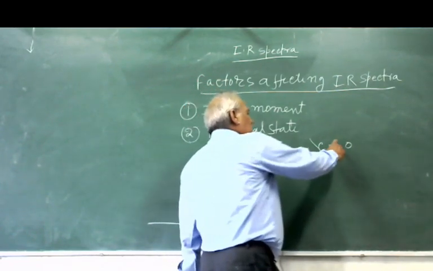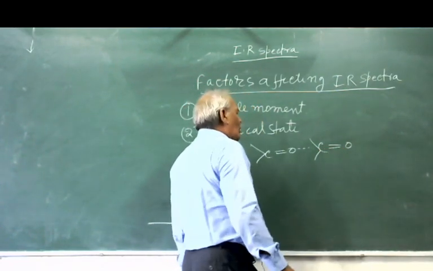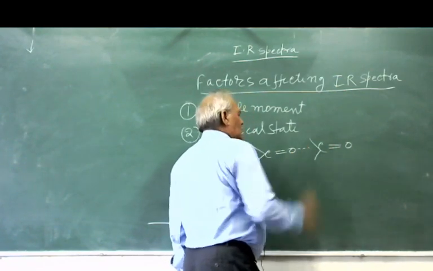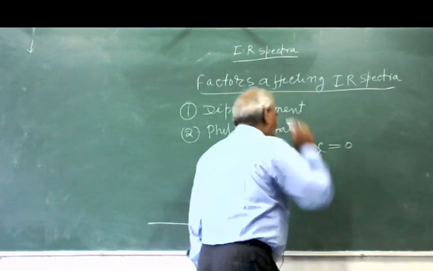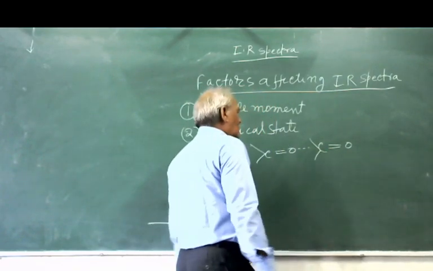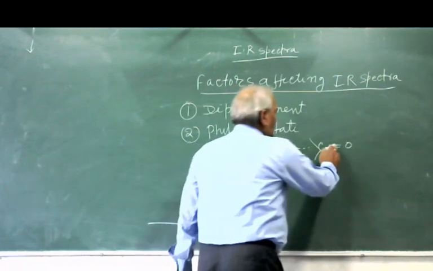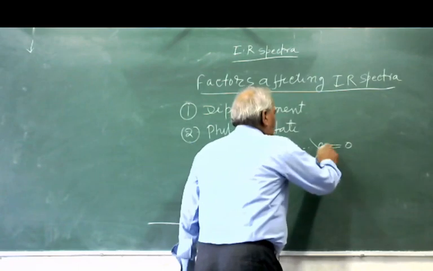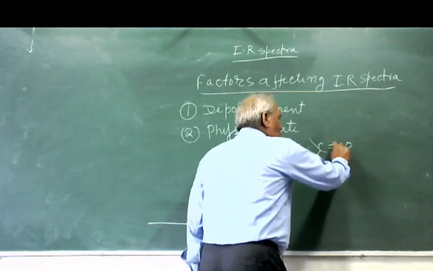The carbonyl group is near another carbonyl group, and there is an association between this group and this group. If both are associated, this bond, which is a double bond, is affected.